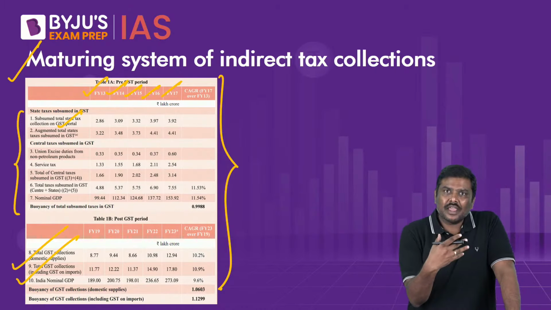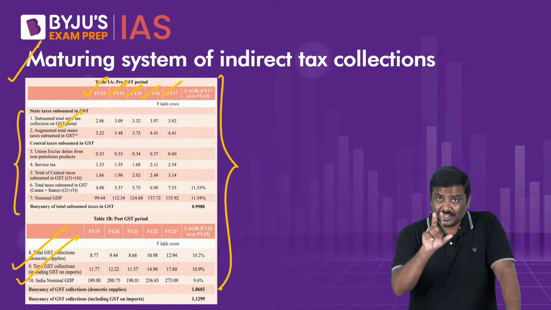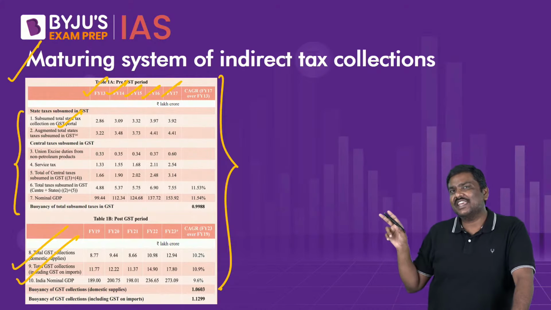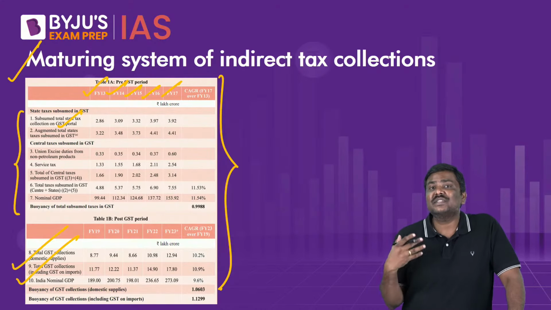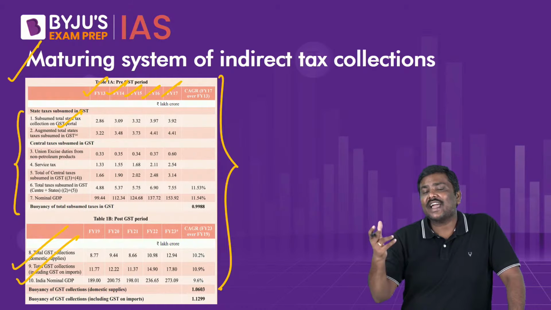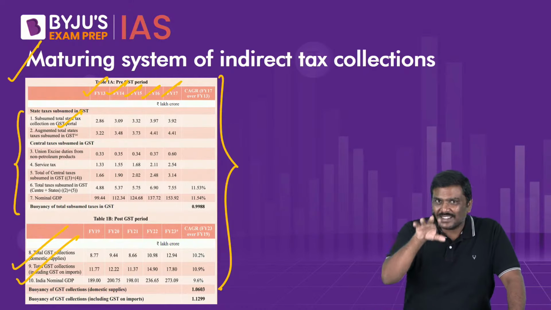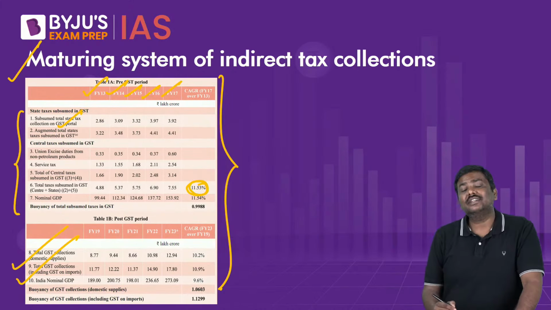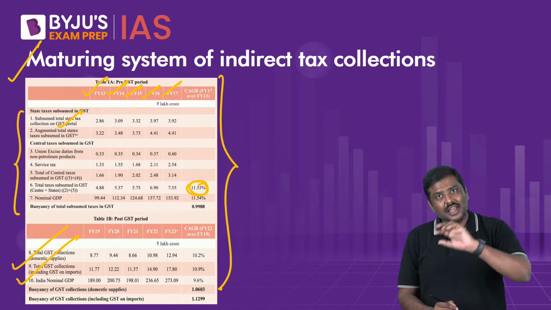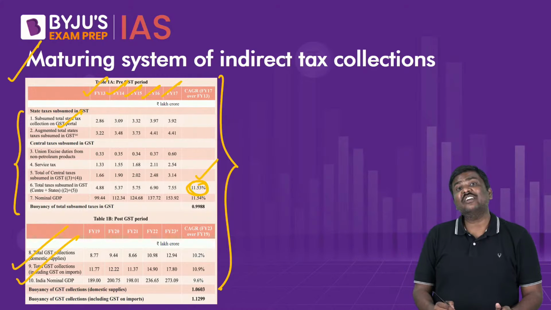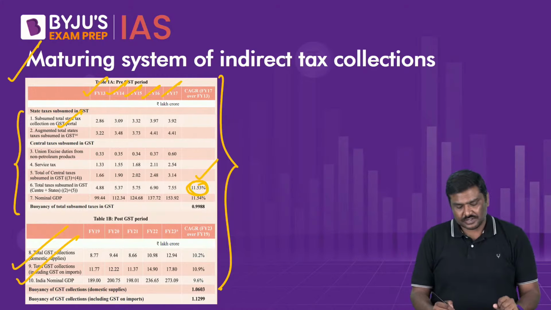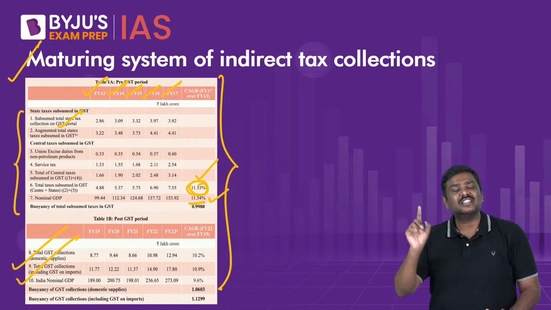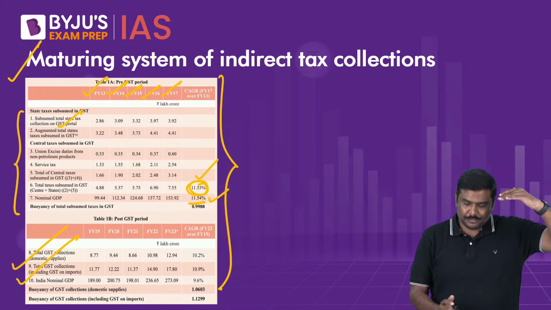If the buoyancy of indirect taxes collection, specifically GST, is higher after the implementation of GST, can I simply say GST has been successful in increasing tax receipt collection? And that is exactly what you will see. You will realize that the total amount of taxes subsumed under GST grew at 11.5% before the introduction of GST, and the GDP for these 5 years increased by 11.53%.